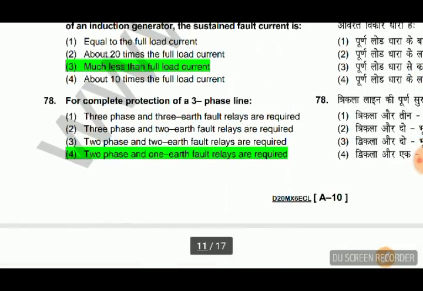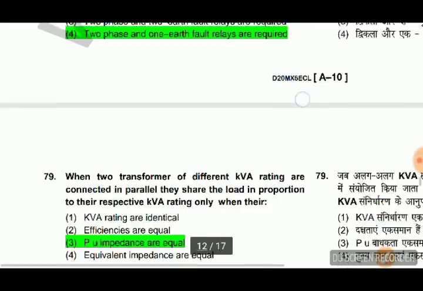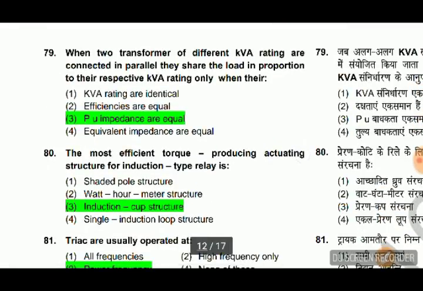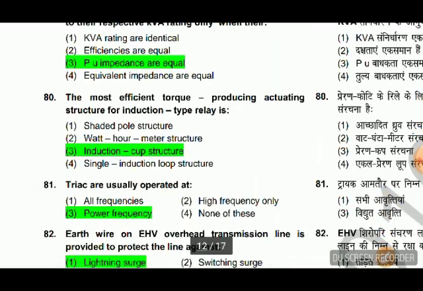For complete protection of a 3-phase line, what is needed? It needs 2-phase and 1 earth fault relay. Then when 2 transformers of different kVA rating are connected in parallel, they share the load in proportion to their respective kVA rating only when their per unit impedance are equal. So it is question from parallel operation of transformer. The most efficient torque producing actuating structure for induction type relay is induction cup relay.